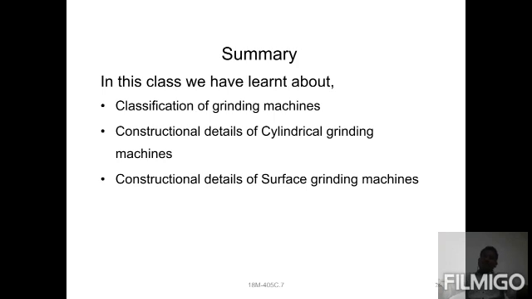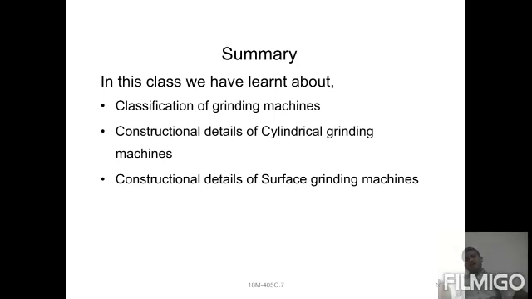Next, the construction details of cylindrical grinding machines: they consist of base, table, headstock, tailstock or footstock, and wheel head. These are the main components. Next, the construction details of surface grinding machines: they have two spindles, horizontal spindle and vertical spindle, with a rotary table provided.